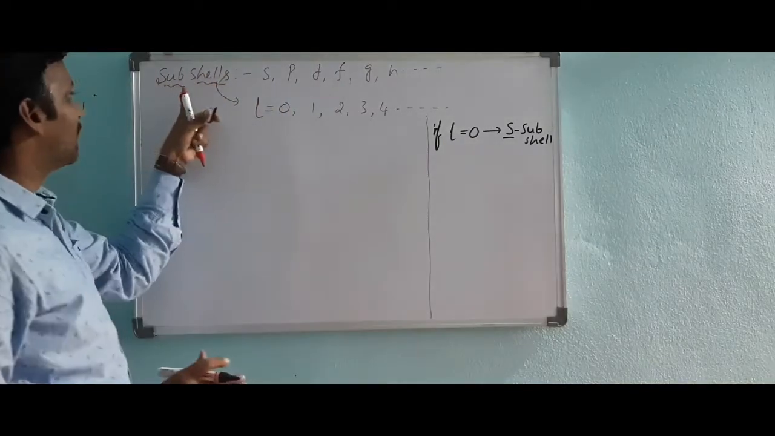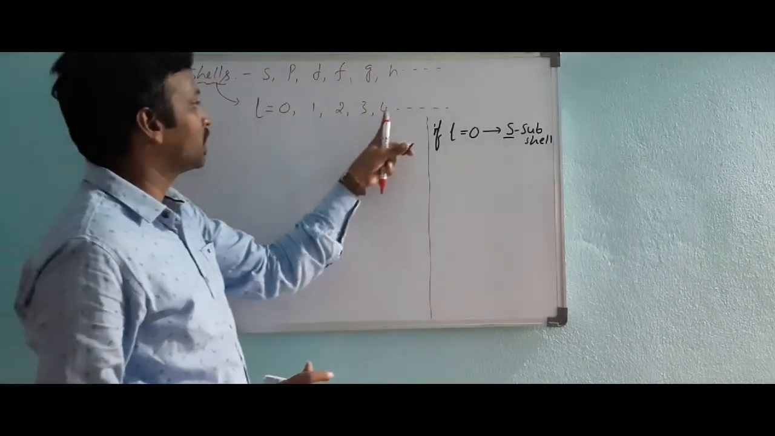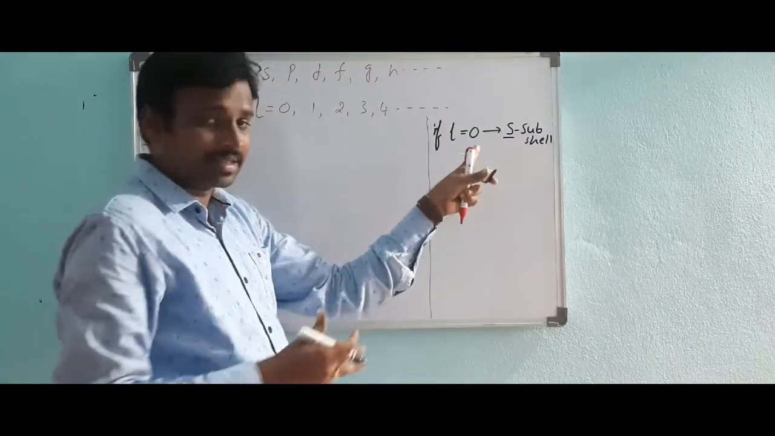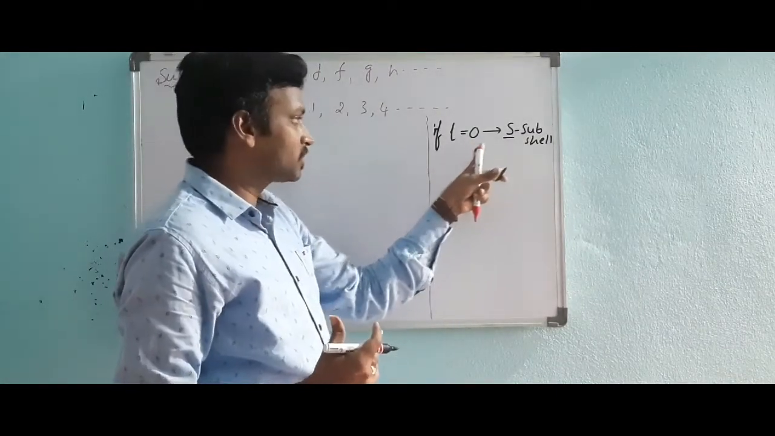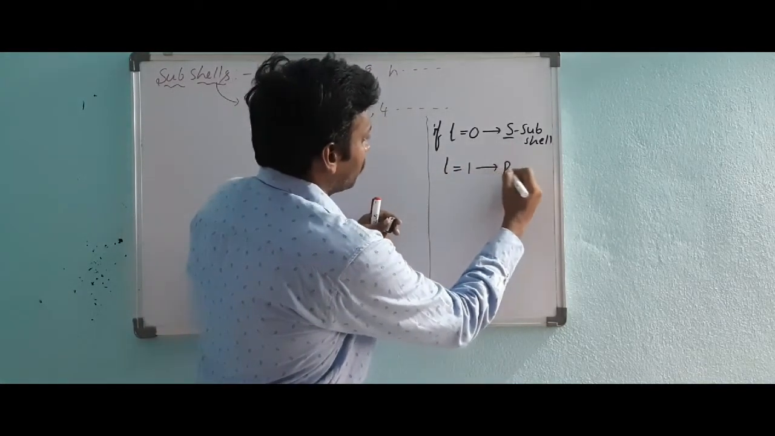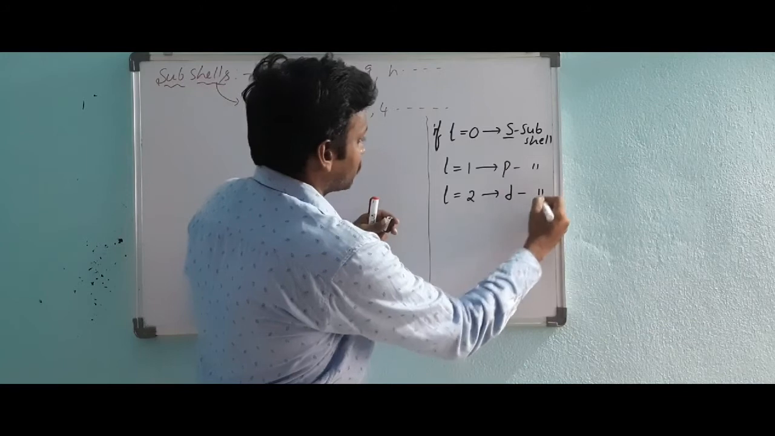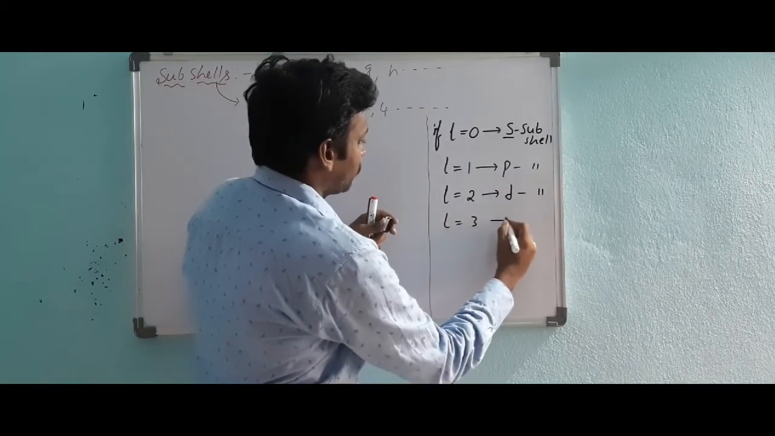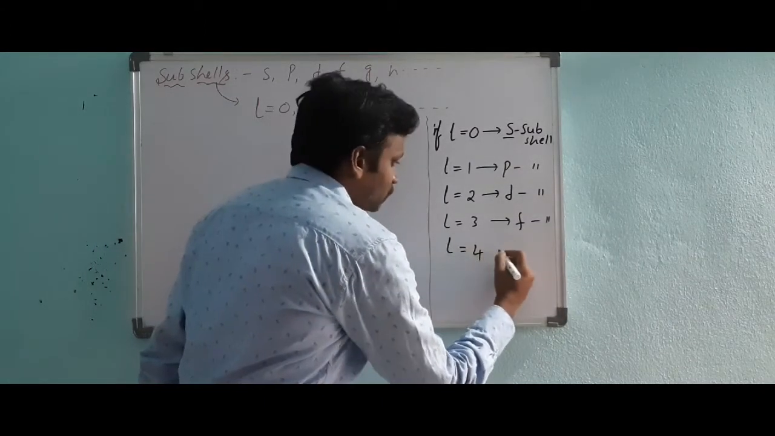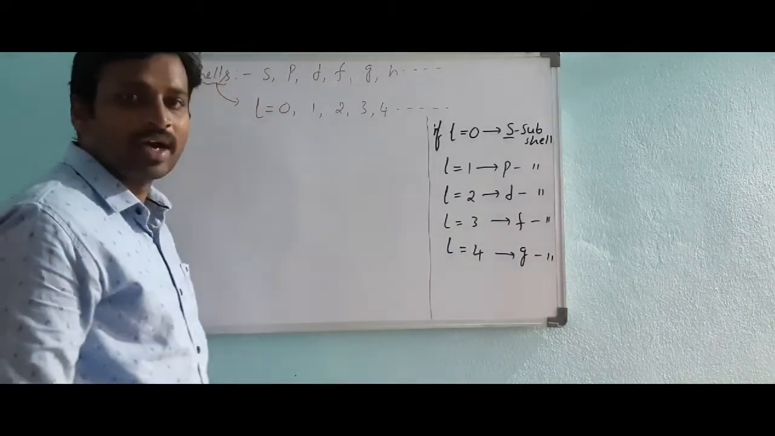What is l? l is a subshell indicator: 0, 1, 2, 3, 4 and so on. Remember this; it was given by scientists, not me. l equals 0 is the S subshell. You have to know this. l equals 1 means P subshell. l equals 2 means D subshell. l equals 3 means F subshell. l equals 4 is the G subshell. l equals 5 is H.